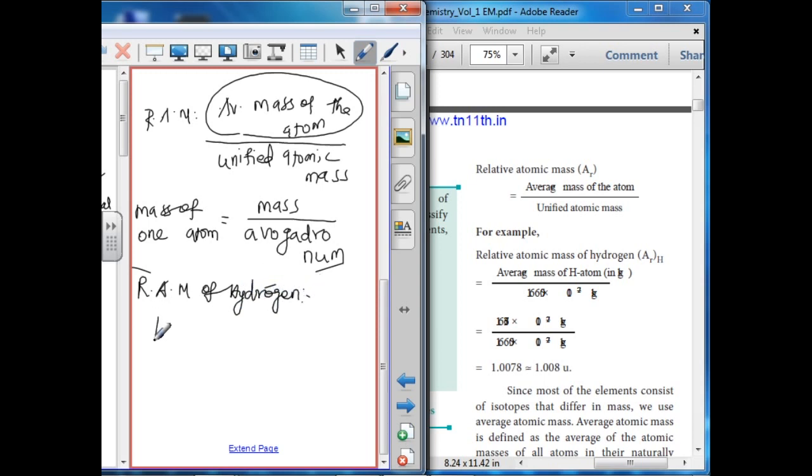The formula: relative atomic mass of hydrogen equals the average mass of a hydrogen atom in kg divided by the unified atomic mass.